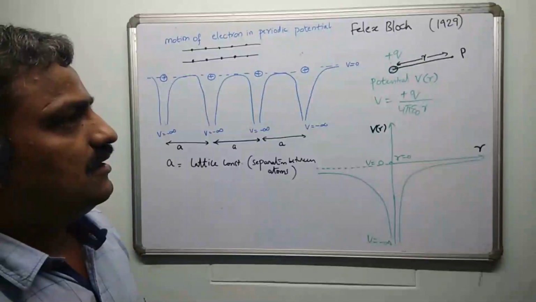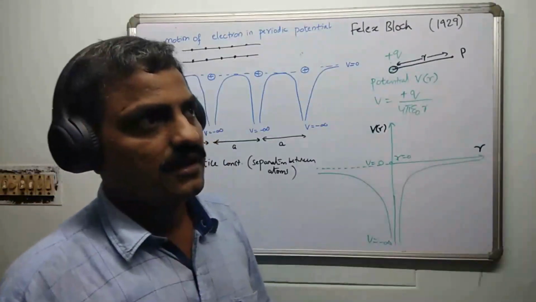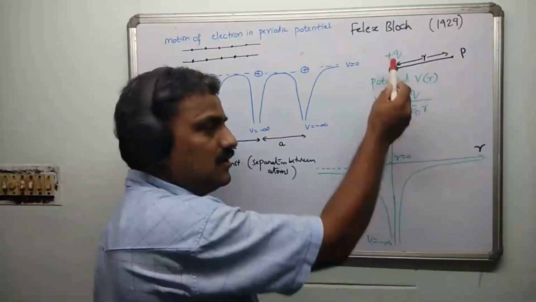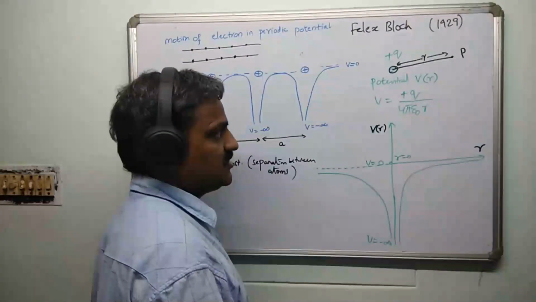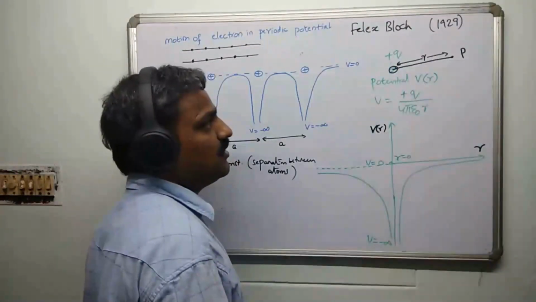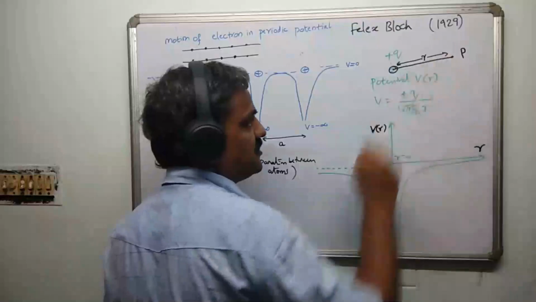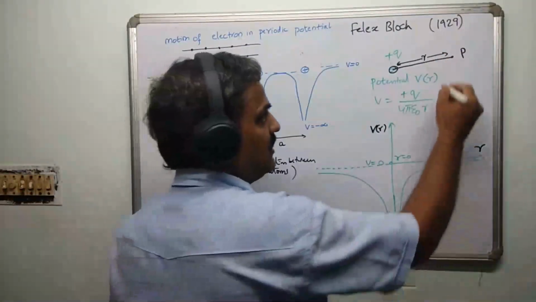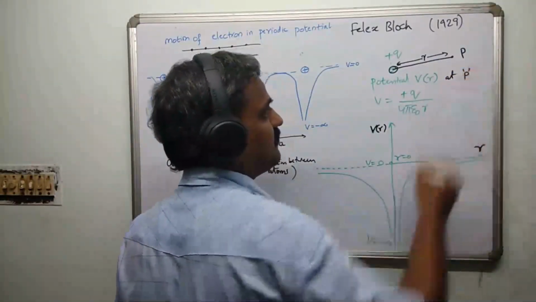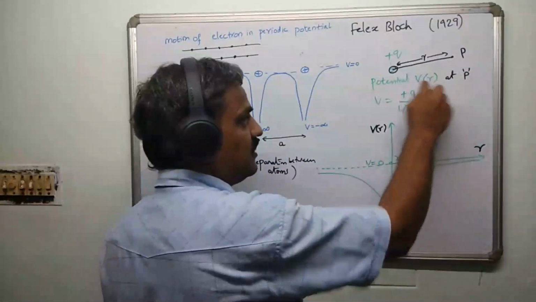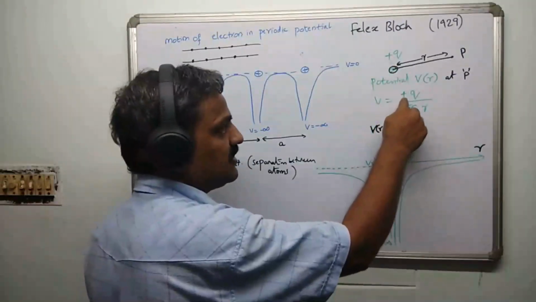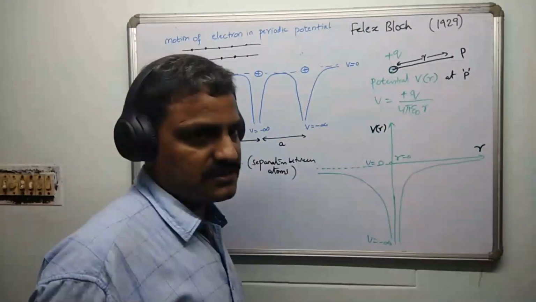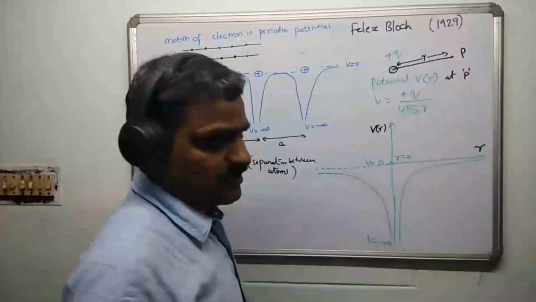If you recall the elementary electrostatics, if you have a charge Q, here I am taking a positive charge, you can take a negative charge also. At a distance r units away from the charge, if you choose a point P, there you can define electric potential V of R at point P. This V of R, the electric potential due to this charge, is given by plus Q divided by 4 pi epsilon 0 R. It is a scalar quantity, there is no direction associated with it.